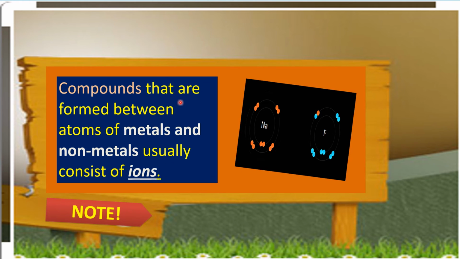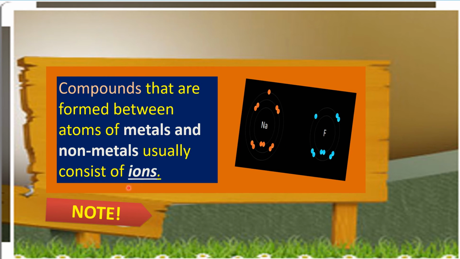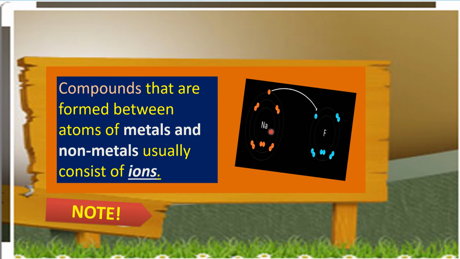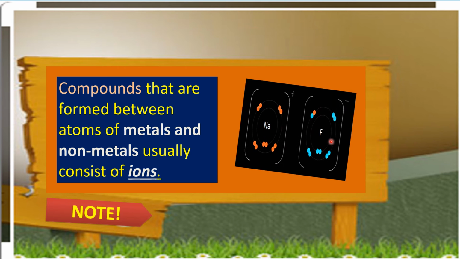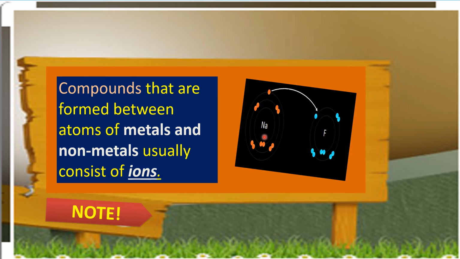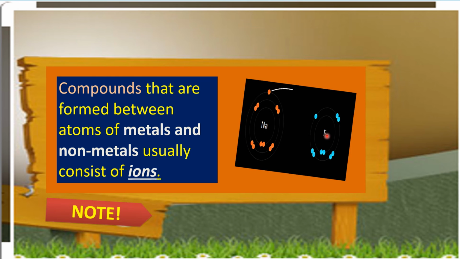Another, compounds that are formed between atoms of metals and nonmetals usually consist of ions. Again, metal and non-metal. For example, sodium is a metal combined with fluorine, which is a non-metal, so it will form a compound, but this is made of ions because the metal forms a positively charged ion and the non-metal forms a negatively charged ion.